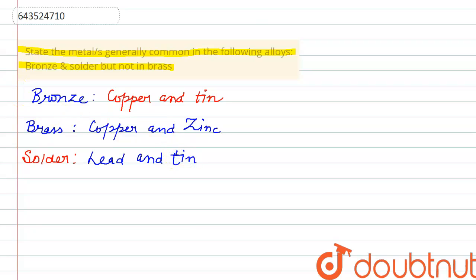So in the question it is asked which metal is present in bronze and solder but not in brass.